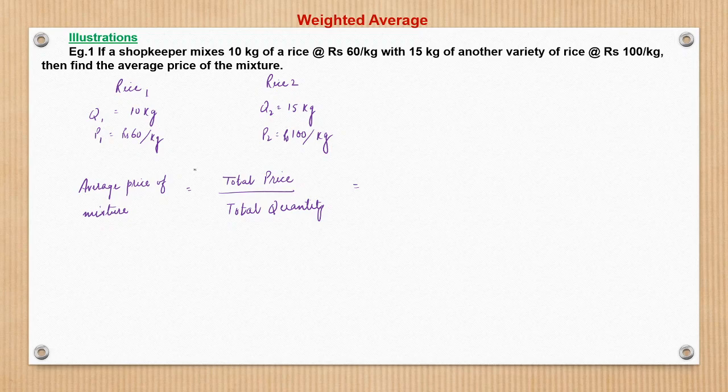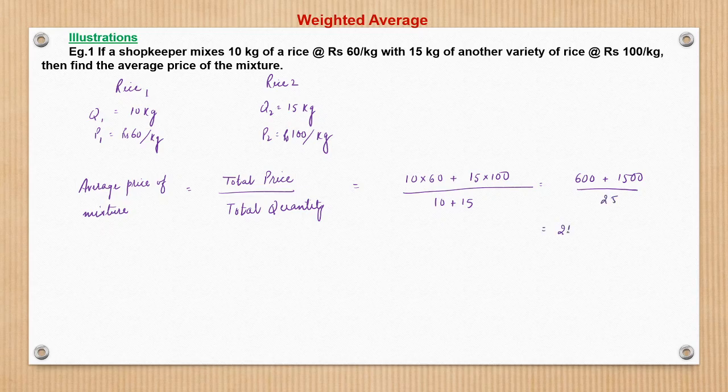What is the total price? Total price here would be, he had 10 kg of rice one at 60 per kg, so total price is 10 into 60. And rice 2, the second variety, is 15 kg at 100 rupees per kg. This is the total price upon, what is the total quantity? 10 kg plus 15 kg. This is nothing but 600 plus 1500 upon 25.